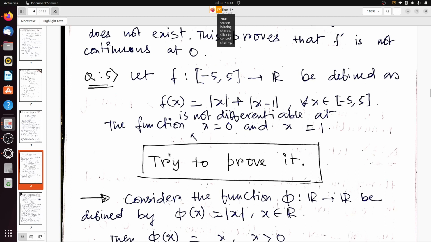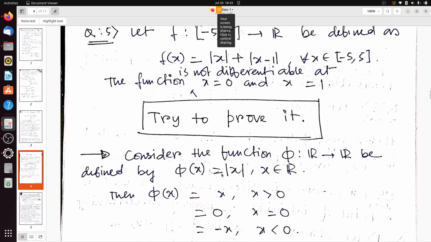Now it is your task to prove it. Please give it a try: this function is continuous on the interval -5 to 5, but it is not differentiable at the point 0 and at the point x equals 1. Am I clear? Please try to prove it.